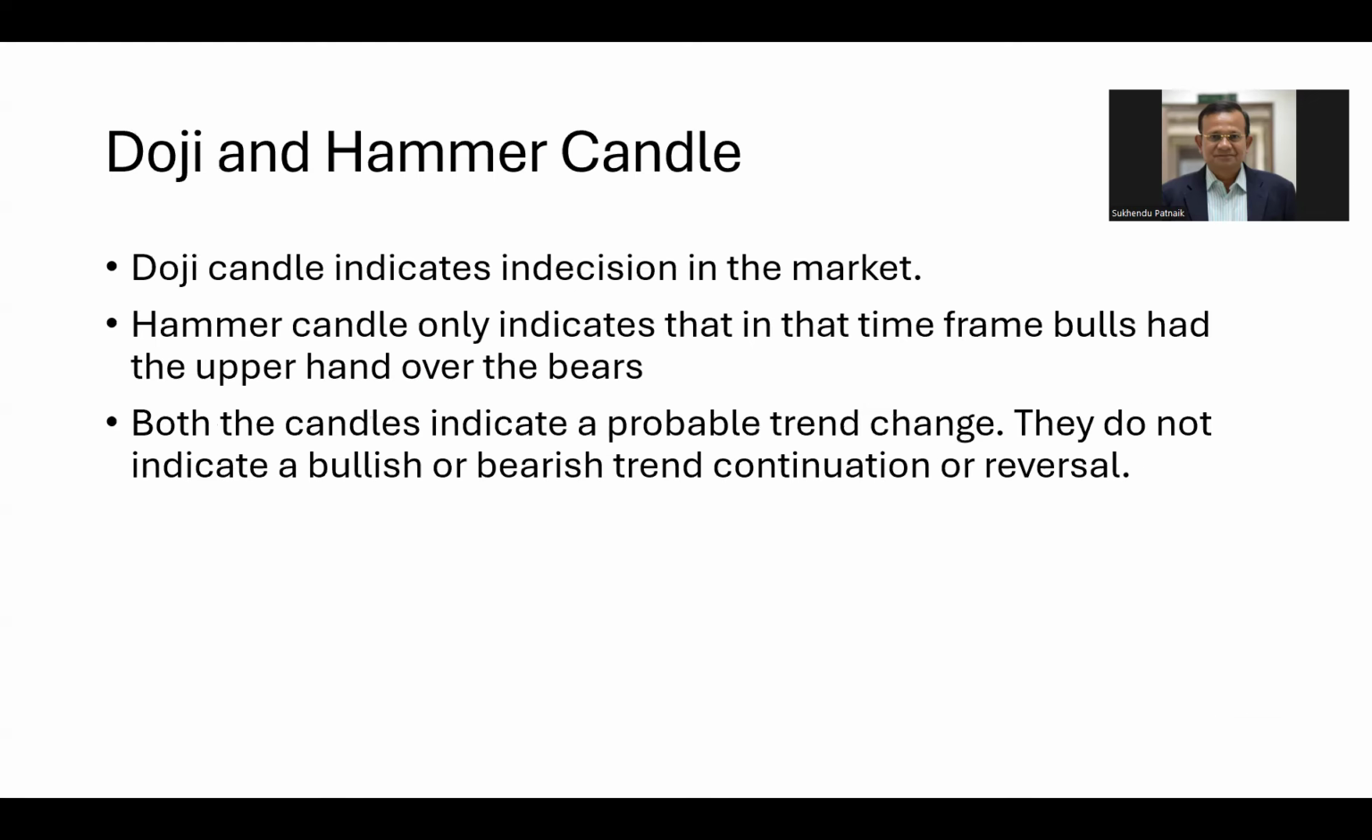Then some students wrote about bullish candlestick patterns, doji and hammer candles. The doji candle indicates indecision in the market. It's not a bullish pattern ever. Bullish means when the price is likely to go up. Doji has a very small body, with a higher upper shadow and lower shadow. A hammer candle only indicates that in that time frame, in that candle, bulls had taken the upper hand over the bears. Nothing else. Both the candles indicate a probable trend change. They do not indicate a bullish or bearish trend, either a continuation or reversal.